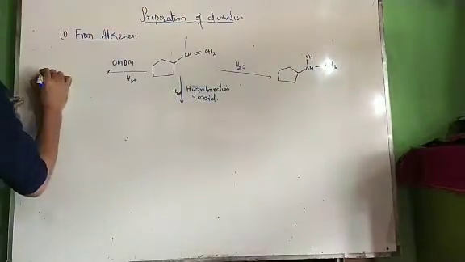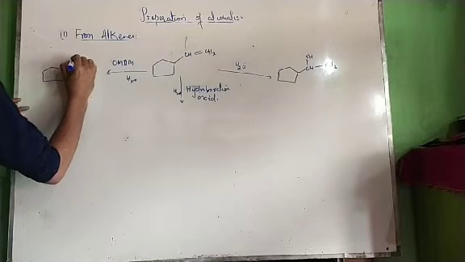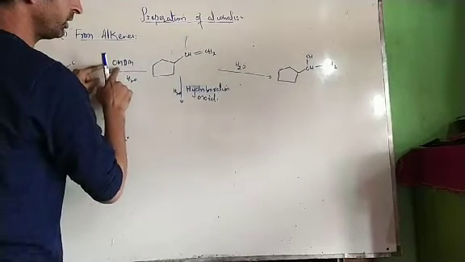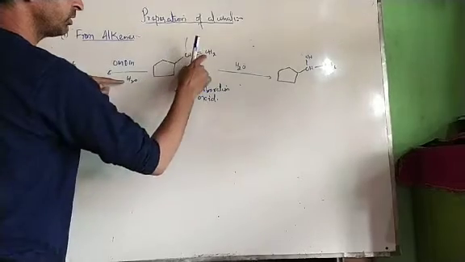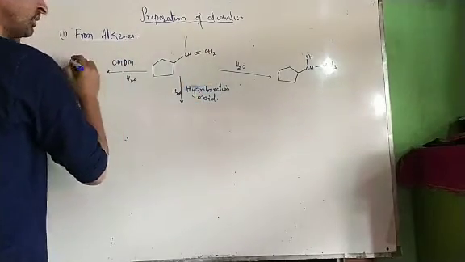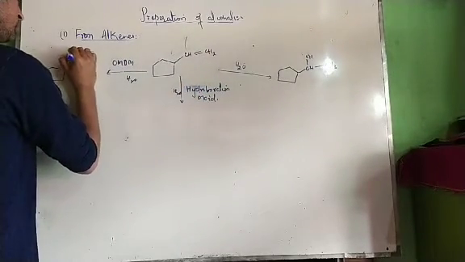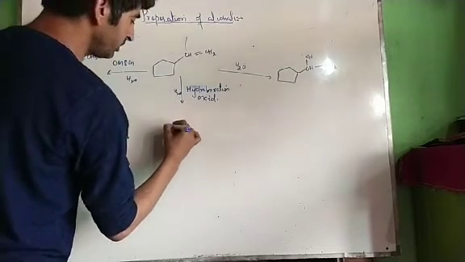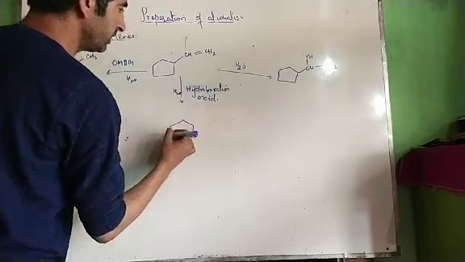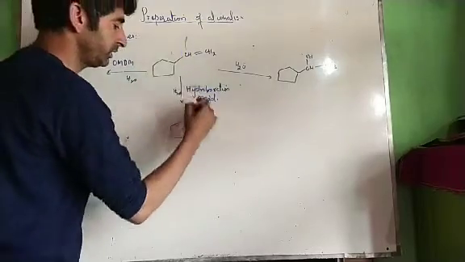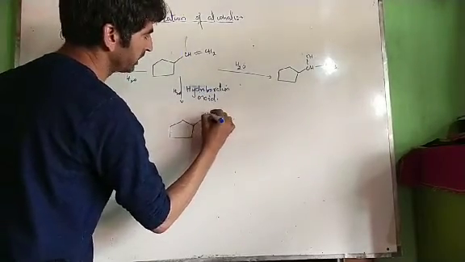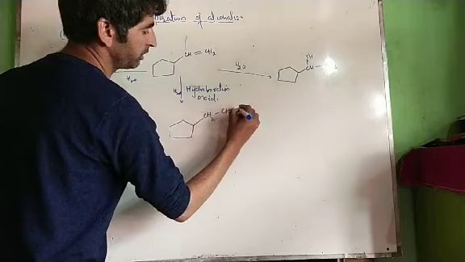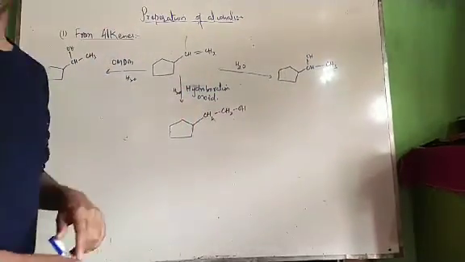Now see, in this case, this is oxymercuration. In oxymercuration, H positive adds to the carbon which bears the maximum number of hydrogen atoms. Therefore, we have CH, OH, CH3. This is hydroboration oxidation. In hydroboration oxidation, hydrogen adds to that carbon atom which has the minimum number of hydrogen atoms: CH2, CH2OH. Now this is all about today's lecture.